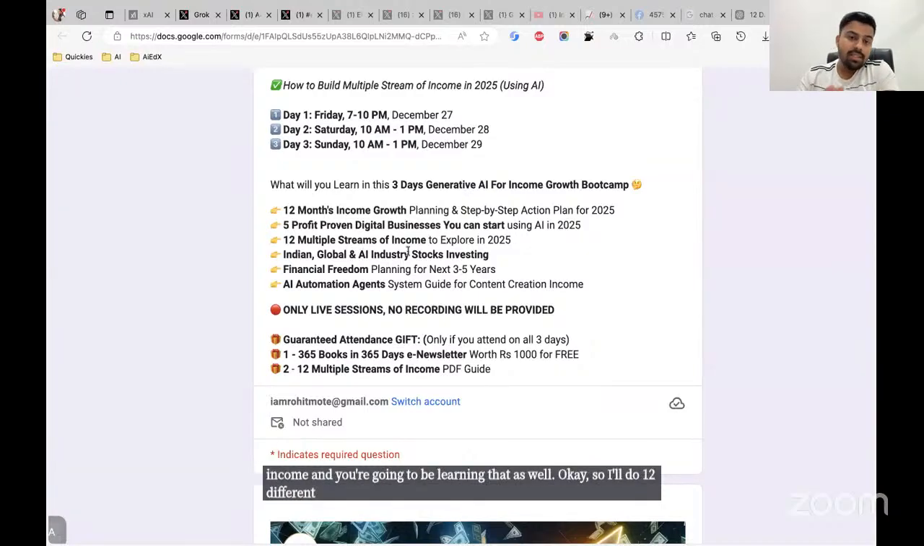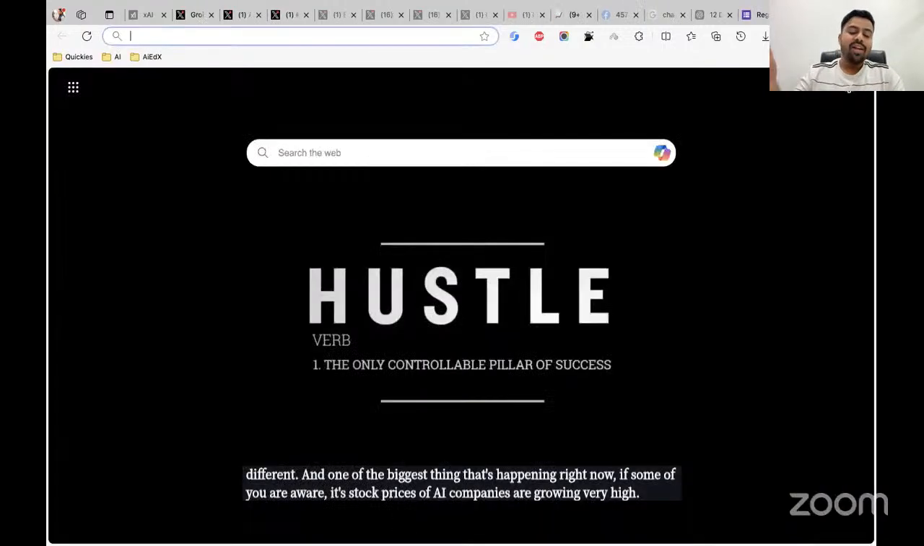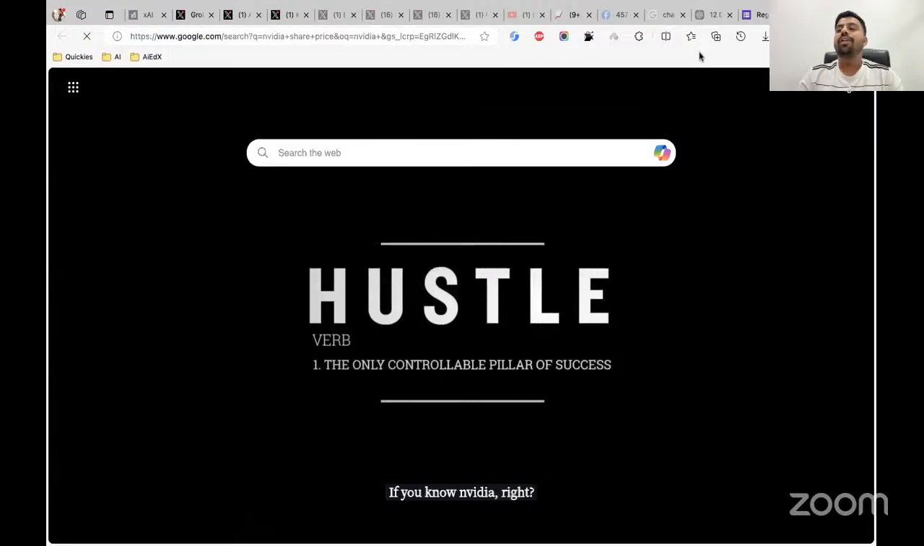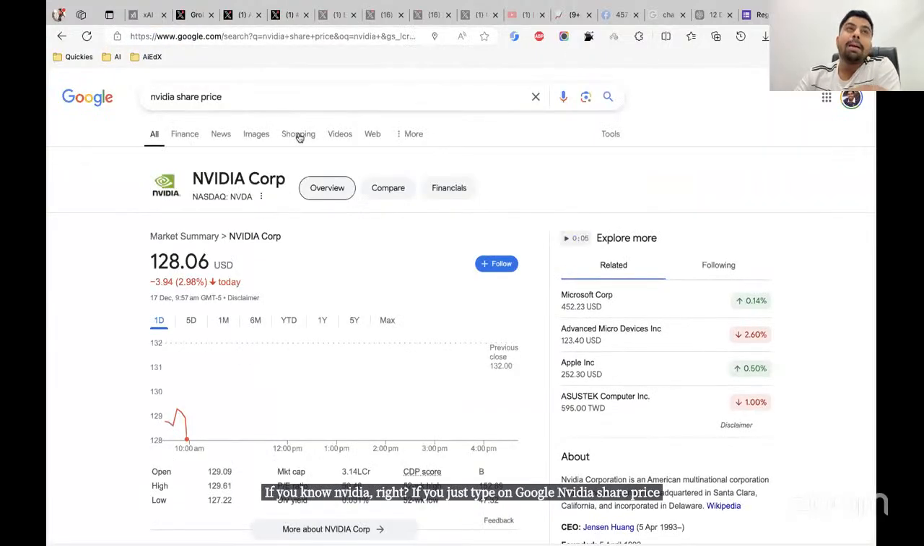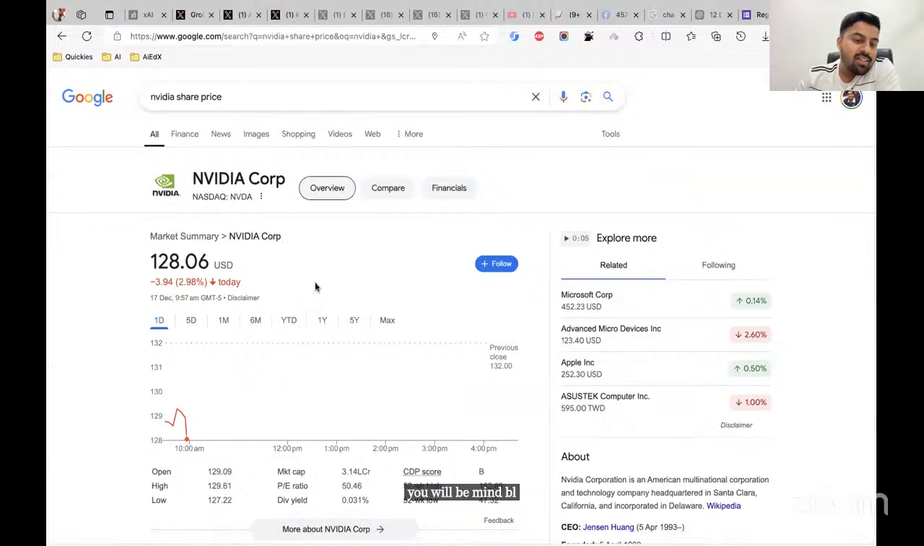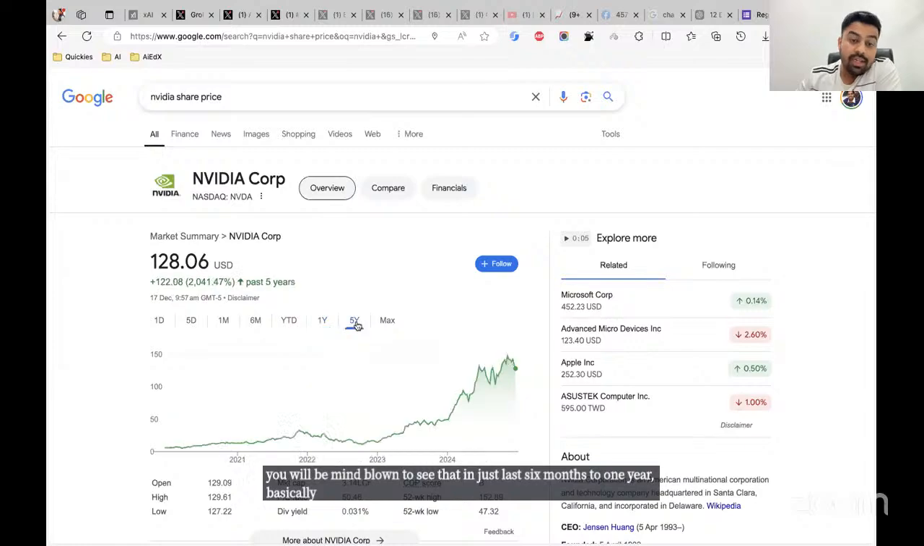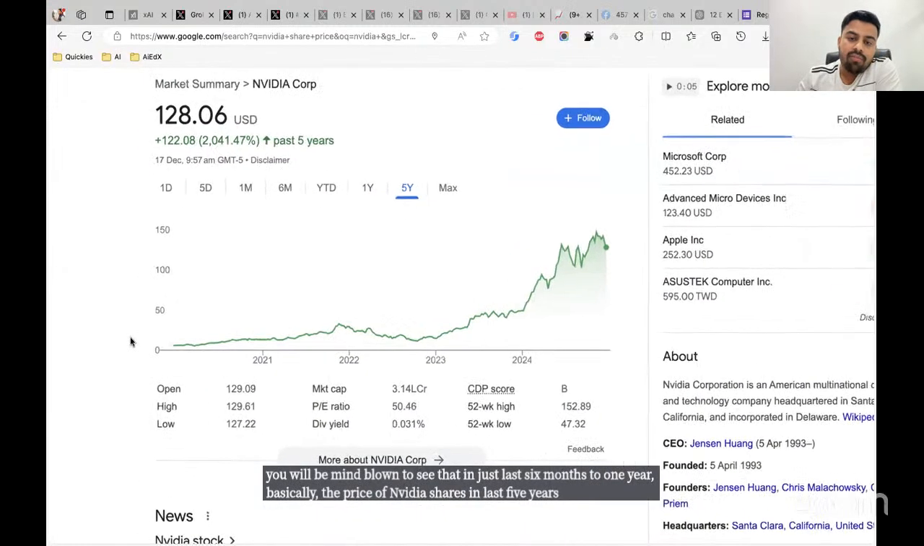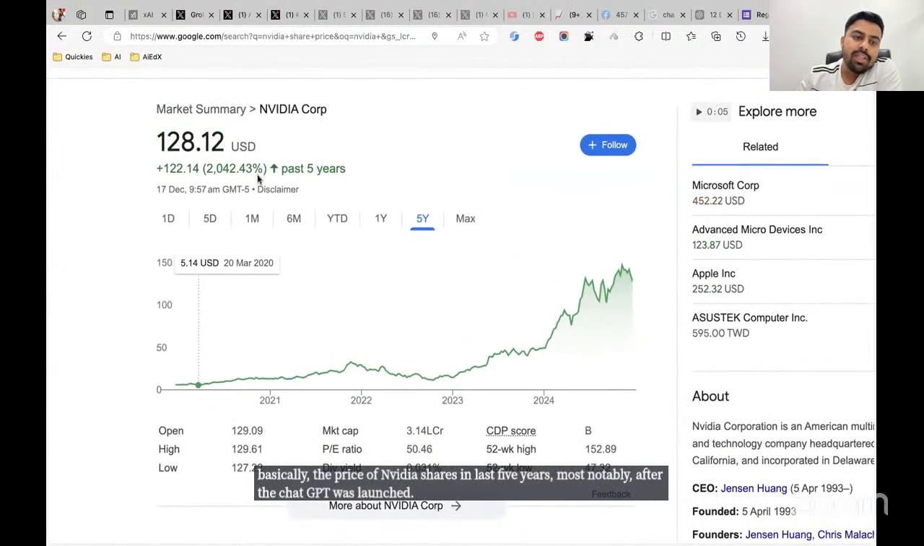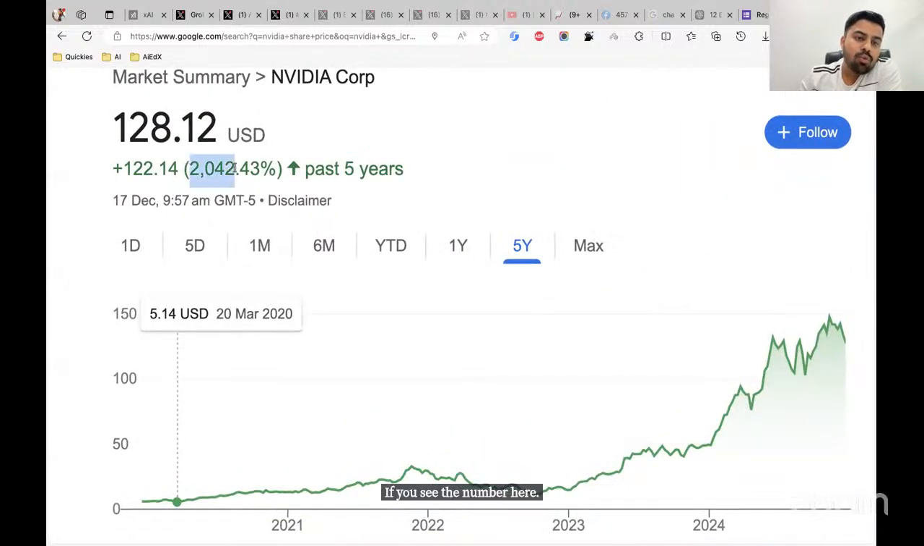One of the biggest things happening right now, if some of you are aware, is that stock prices of AI companies are growing very high. If you know Nvidia, just type Nvidia share price on Google and you will be mind blown. In the last 5 years, most notably after ChatGPT was launched, the number here is a 2042% increase. Can you believe that? A 2042% increase in the share price of Nvidia. What does that mean?